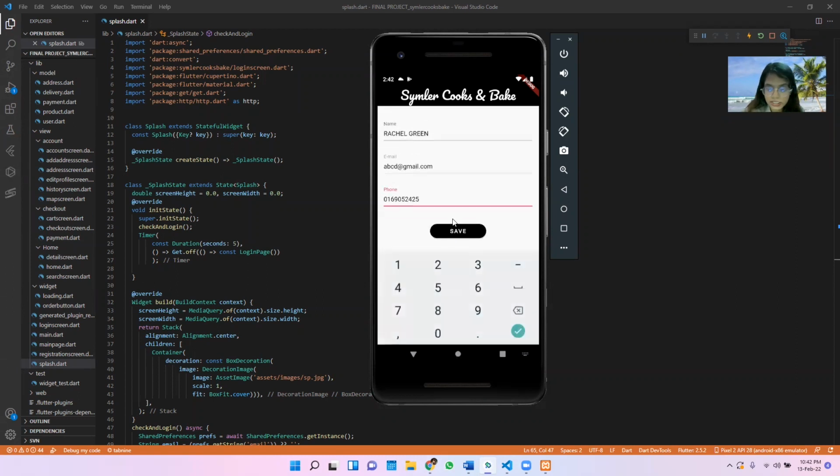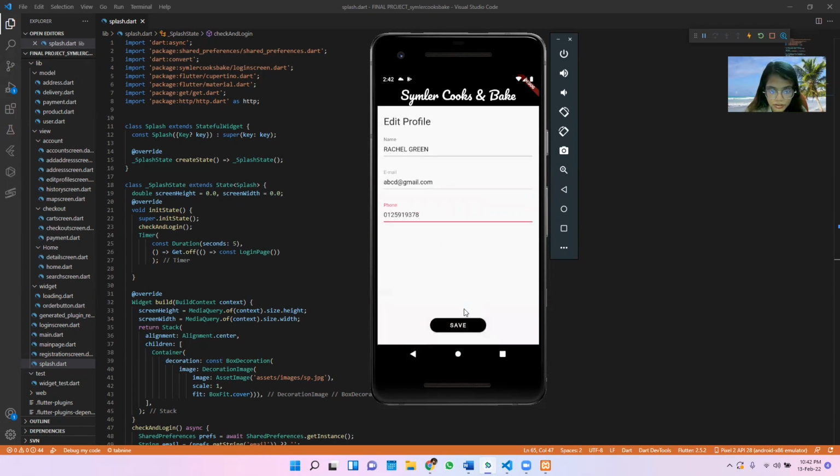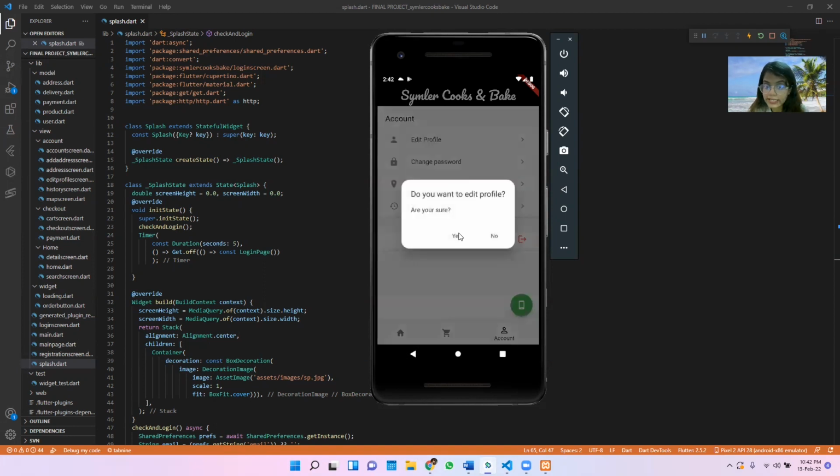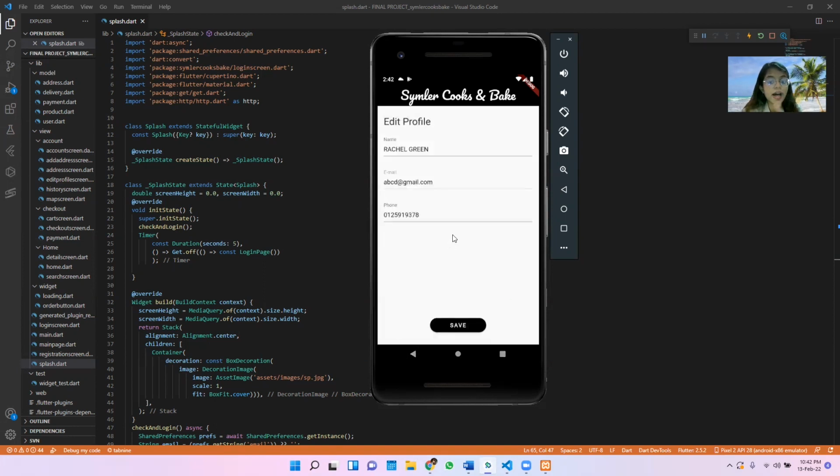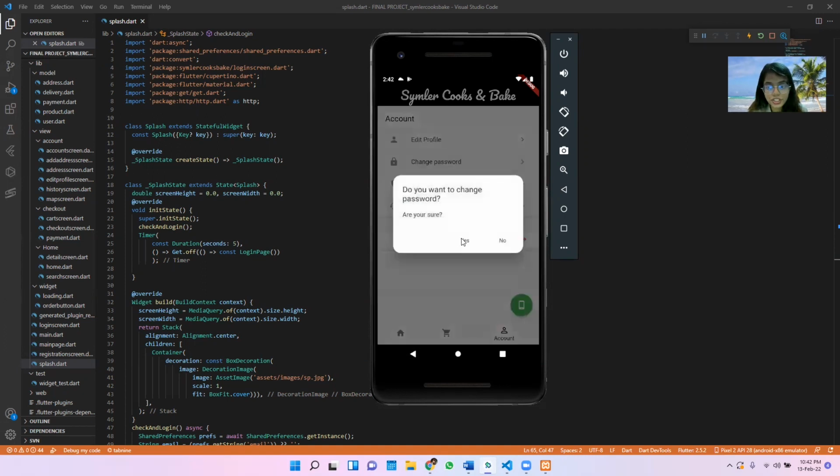And also, let's try to fix this one and see if it works. Yes, it worked as well. If you look at edit profile, you can see the name changed from Sangeeta to Rachel Green, and the phone number changed from 016 to 012. Okay, change password.